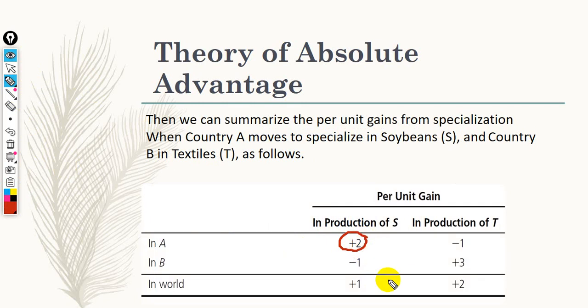After specialization, we are going to produce 0 textile. Before, we produced only 1 unit. So after minus before, 0 minus 1, it's negative 1. This is for country A.